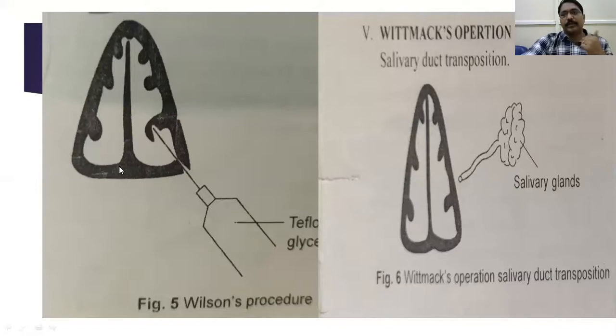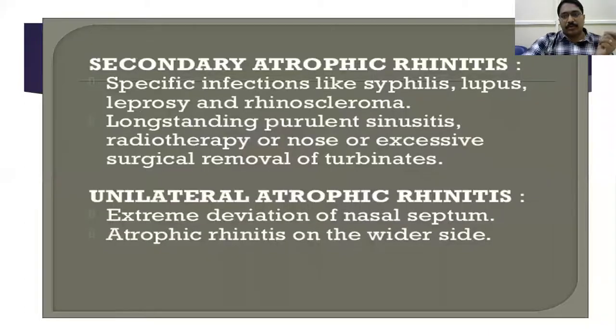Okay. Whitmack's operation is parotid gland salivary duct transposition into the nasal mucosa to increase moisturization. Okay, these are not done now, but for theoretical purposes you should know. Mainly, surgically we are doing only two, even in my PG time in Mangalore: one is Young's, modified Young's, and the other is sublabial injection of placenta. That is also very important.